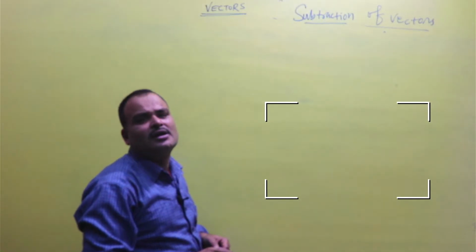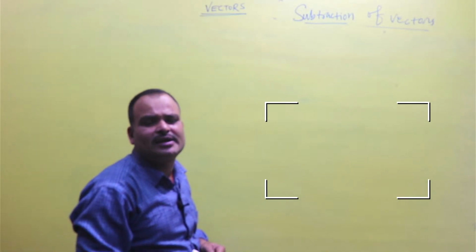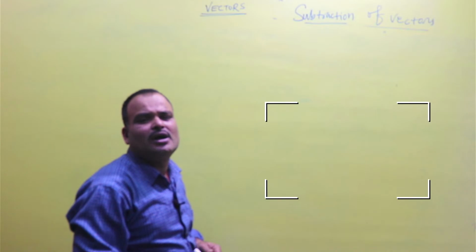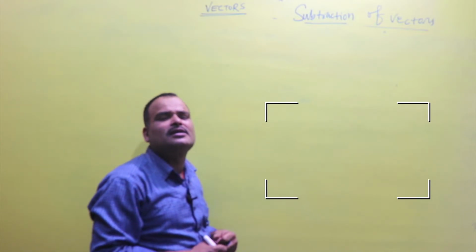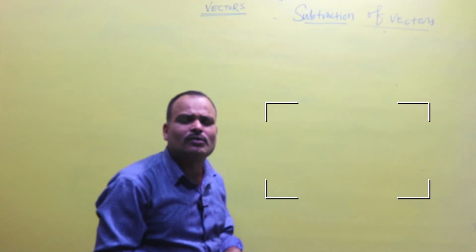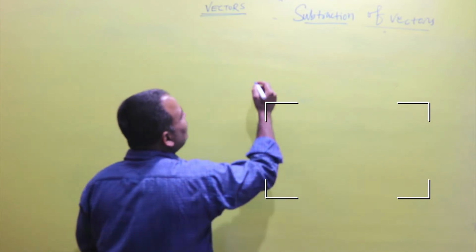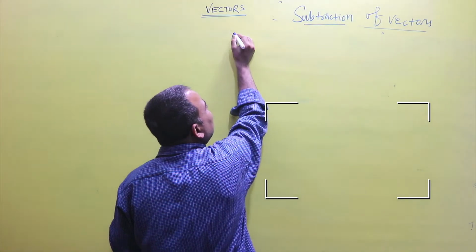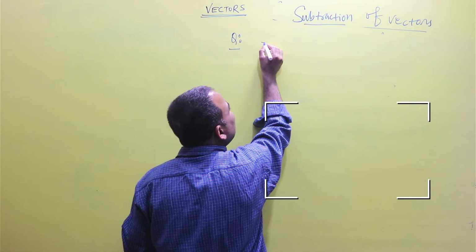In the subtraction of vectors, the vector which has to be subtracted is to be made opposite. That means its direction is to be opposite, and then we add according to the law of addition, and we can understand this clearly by the following example.